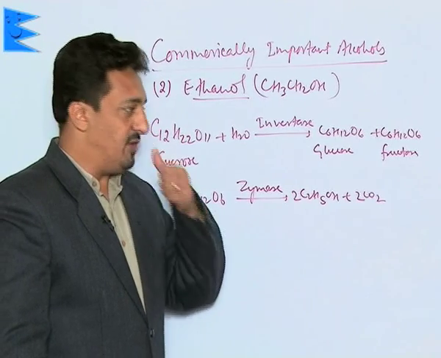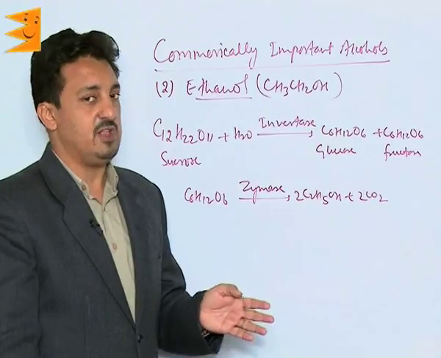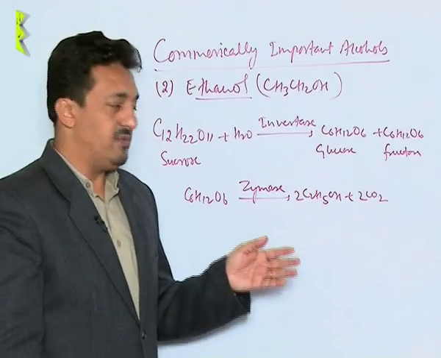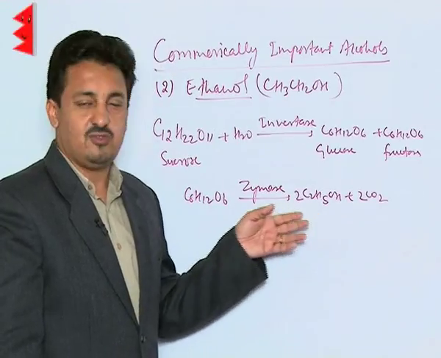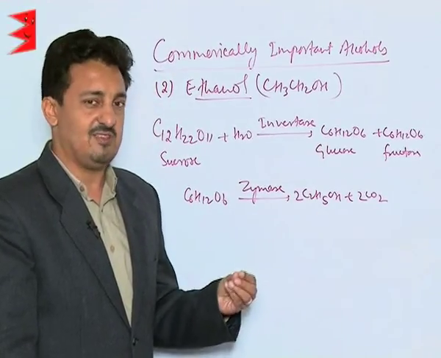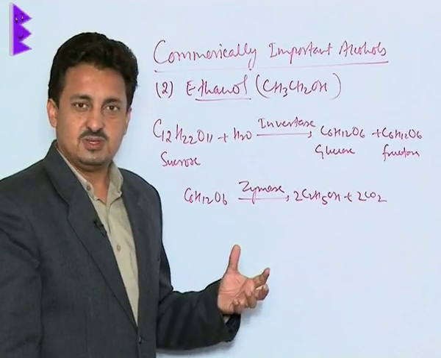What we need to know is that fermentation stops the moment the alcohol content in the mixture exceeds 14%. It must always be prevented from exposure to air. The reason is that if it gets exposed to air, the alcohol gets oxidized to ethanoic acid, which spoils the taste of the liquor or the wine obtained from it.